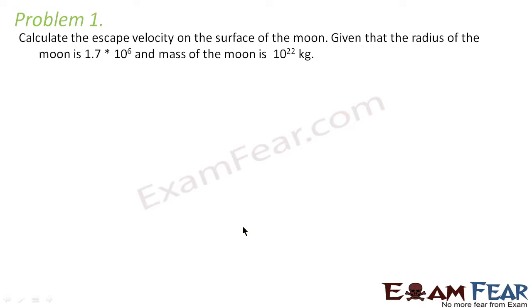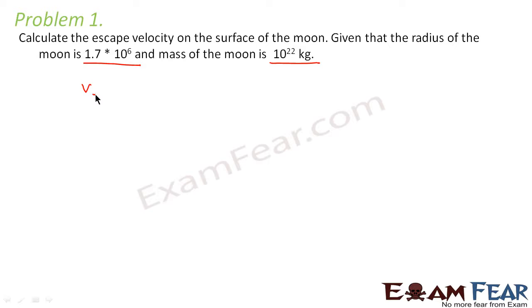Now let us solve some problems on escape velocity. Let's see problem 1. It says, calculate the escape velocity on the surface of the moon, given that the radius of the moon is 1.7 into 10 to the power 6 meters and the mass of the moon is 10 to the power 22 kgs.